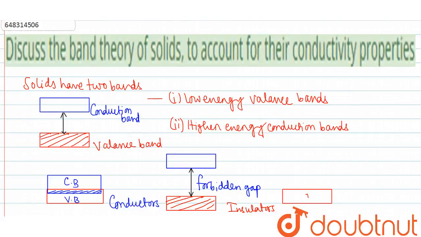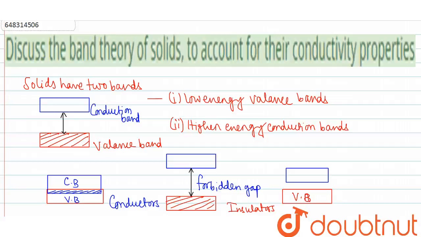So we can write like this is the valence band and this is the conduction band. The energy gap is very small, and that means at elevated temperature, in particular cases, electrons can jump from the valence band to the conduction band.